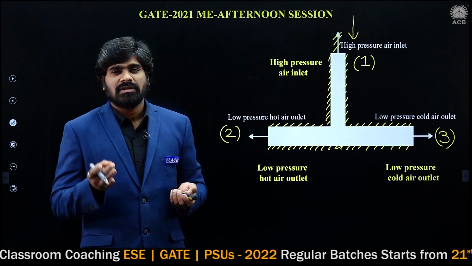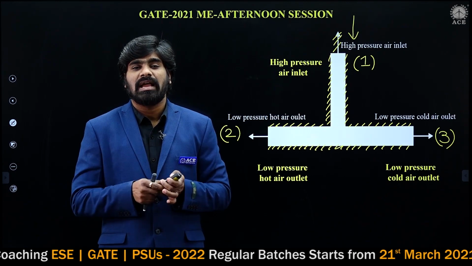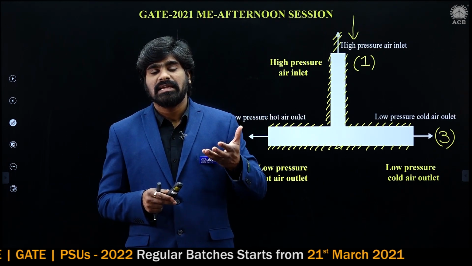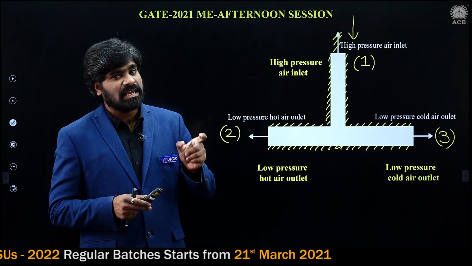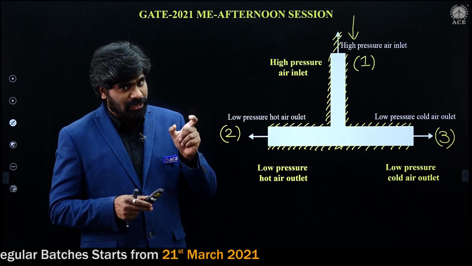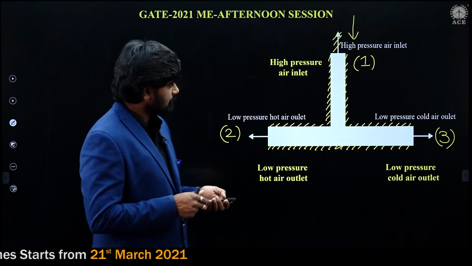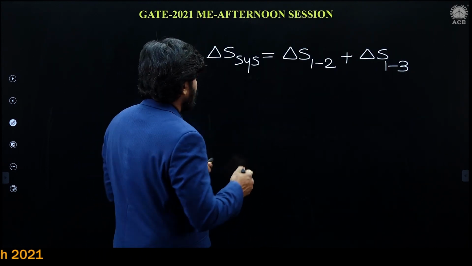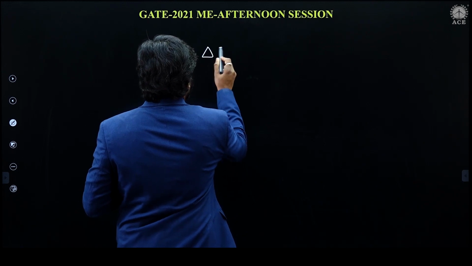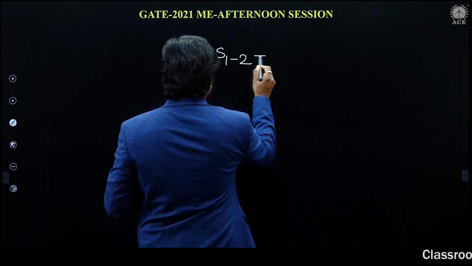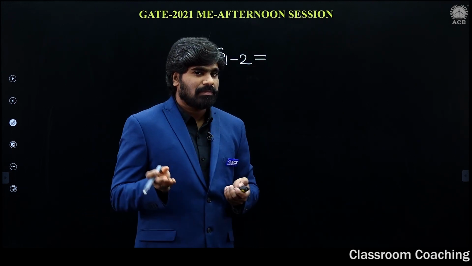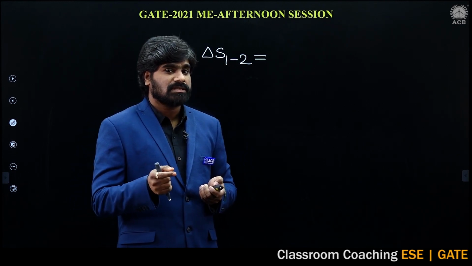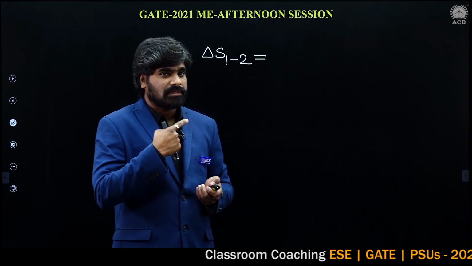Now the problem is over. Just the ideal gas equation, we will be playing with it for the change of entropy of an ideal gas. What is the change of entropy of an ideal gas? First I will calculate the change of entropy 1 to 2. I am writing it in terms of temperature and pressure, because temperature and pressures are given.